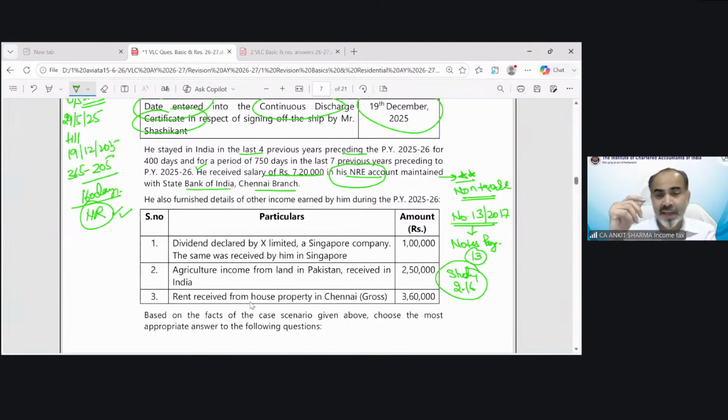Now understand, if any of your friends did not take this class, and this question is framed, what will he or she do? They are going to tax it because they did not attend this class. So that is going to be a huge loss, because as soon as your salary is exempted, your answer and their answer would vary. Your GTI, TI would be different and theirs would be different. That's why these classes are so important, because we are discussing these kinds of special points with you. And you will not forget these things.